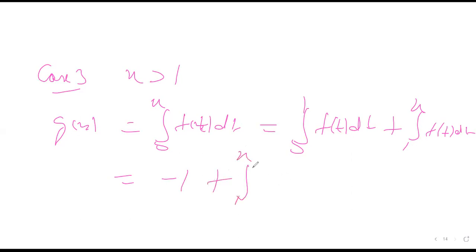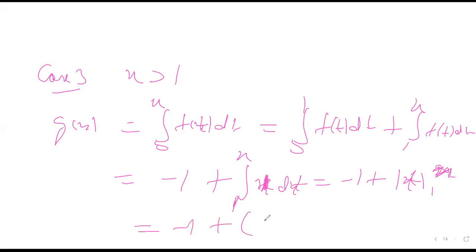For t greater than 1 it is 1 only. So 1 dt from 1 to x gives minus 1 plus x minus 1, which is equal to x minus 2.